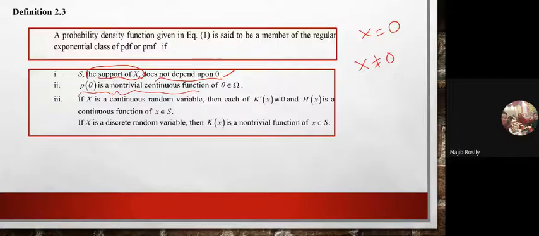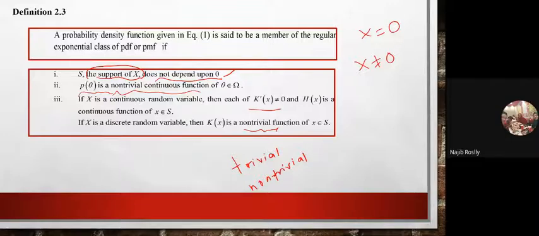The third property: if X is a continuous random variable, then we have k'(x), where we take the derivative of k(x). k'(x) does not equal 0 and h(x) is a continuous function. But if X is discrete, then your k(x) is again non-trivial. Your homework is to find the meaning of trivial and non-trivial. If you already learned this in your maths, that is okay.